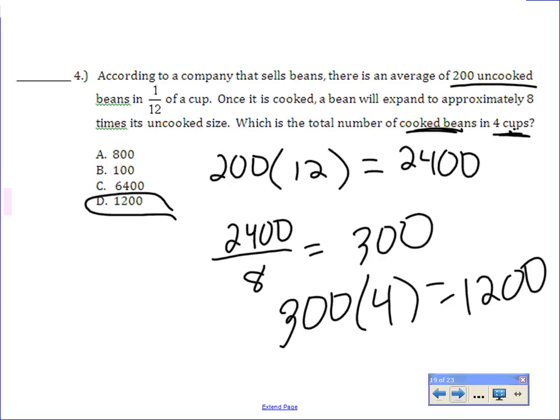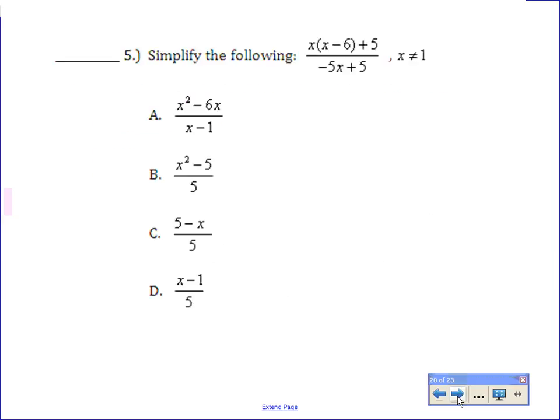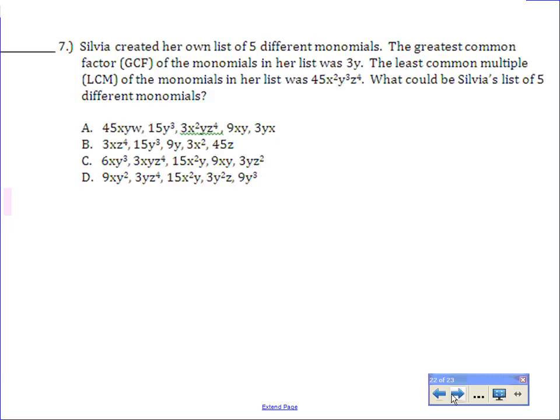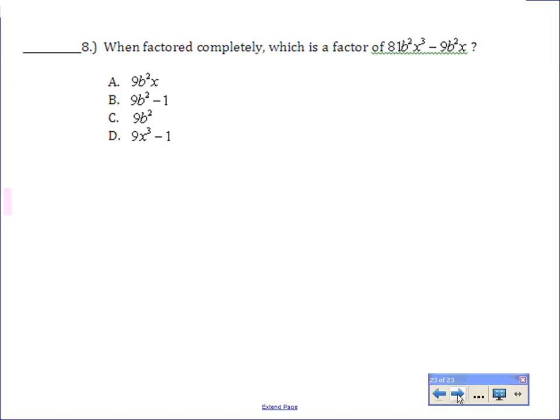Okay, next one. How about this problem? And again, you took this Friday. We've done a lot of practice with these, okay? How about this one's a little different? Okay, good. Okay, how about GCF LCM again? Okay. And then the last one is just factoring by GCF. So when they ask you about the factor, it could be either the GCF or what you're left with inside parentheses. Does anyone need either part?